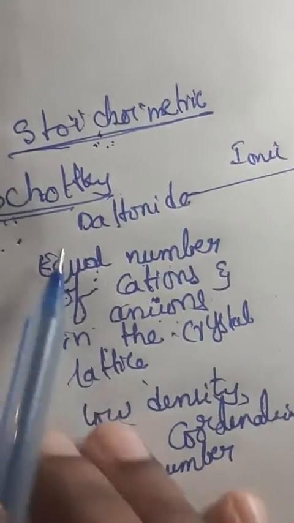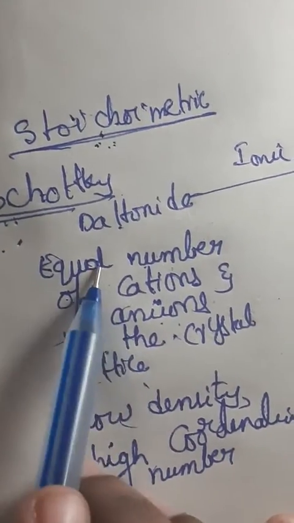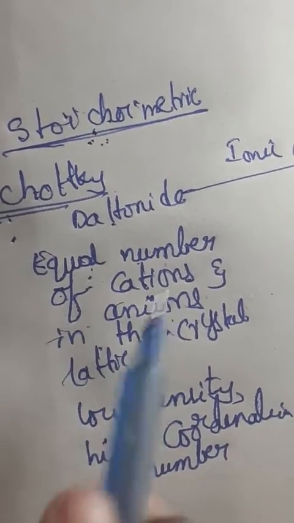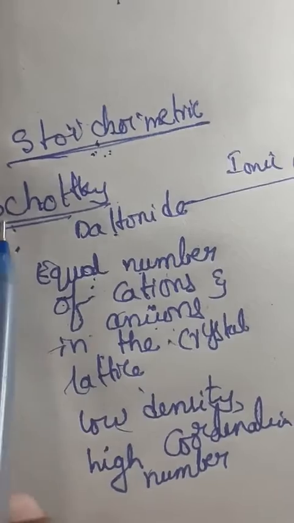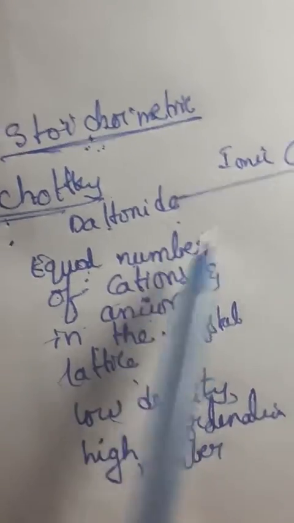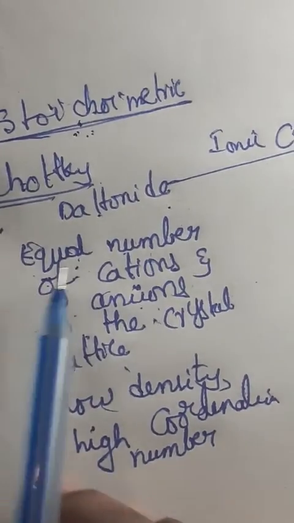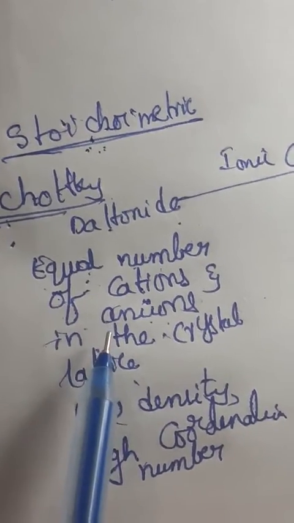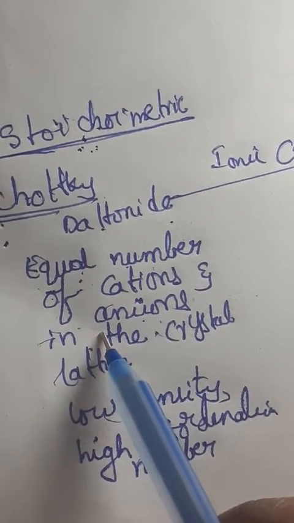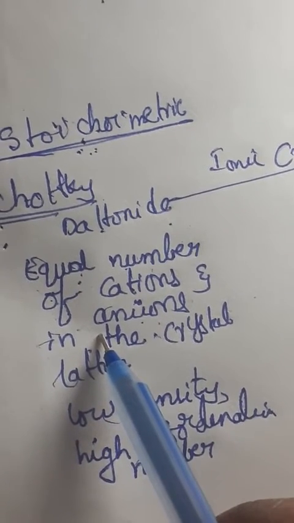See, once again I am saying, Schottky defect is nothing but a missing of equal numbers of cations and anions in the crystal lattice. We call it Schottky defect. This is also known as Daltonoid defect. Because equal numbers of cations and anions are missing, there is an increase in volume but no increase in mass.